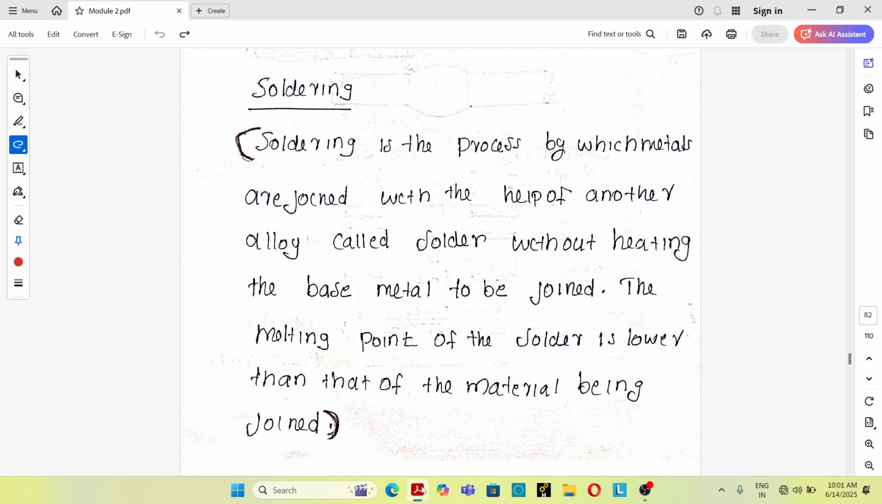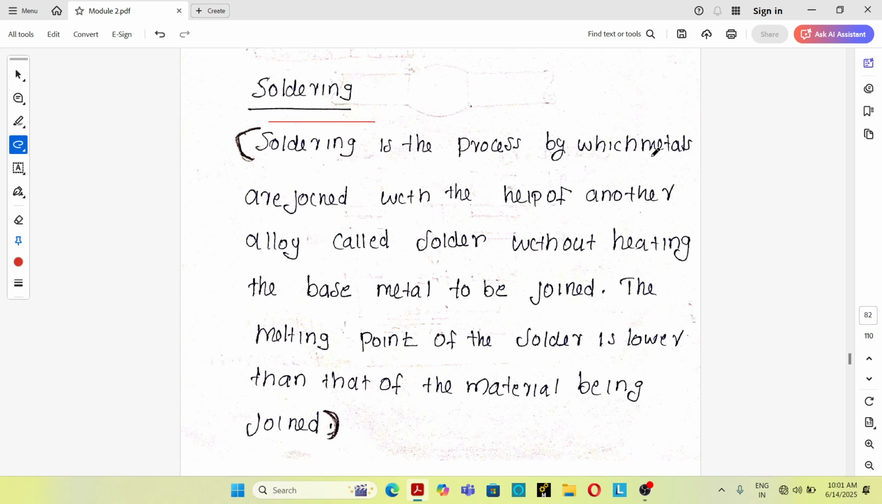In the homogeneous joining process, the filler material is the same material as the base metal. The gas welding process is an example of a homogeneous joining process. In the heterogeneous joining process, the filler material differs from the base material. Filler material and base material are different. Soldering is an example of a heterogeneous joining process.